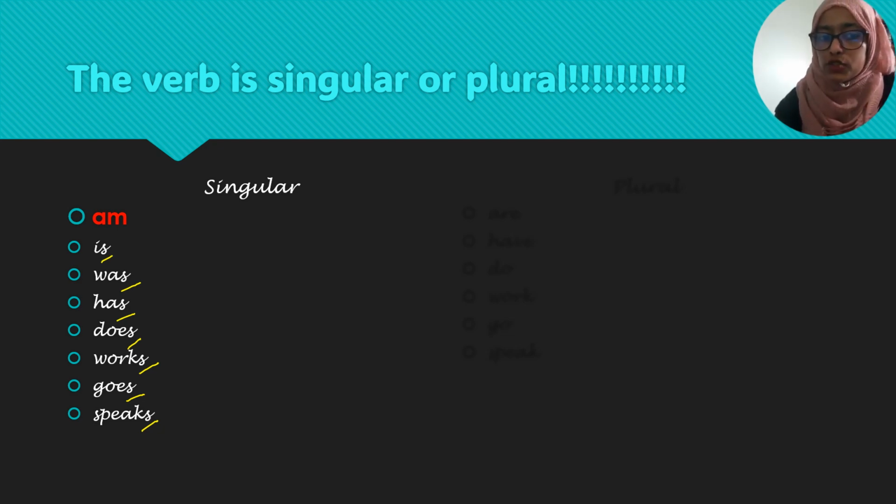So this is actually a very easy way to remember যে ভার্বটা শেষে যদি s থাকে, that's a singular verb. That's it, right? Like she is a doctor, she was here yesterday, she has, she does. You cannot say she have, right? Because she is third person singular subject and it will take a singular verb.